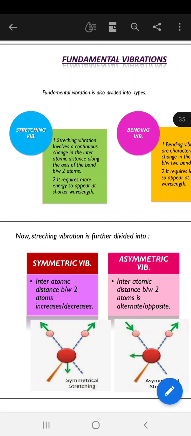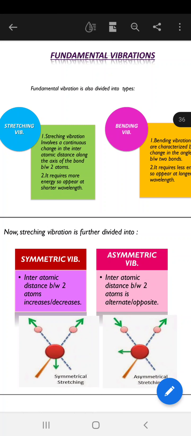Now what is happening in the symmetric stretching? The two small atoms are moving away from the central atom, and the central atom also moves, so all the three are going away, and there is an increase in the bond length. In symmetrical stretching, both go away, or both atoms may come nearer to each other.